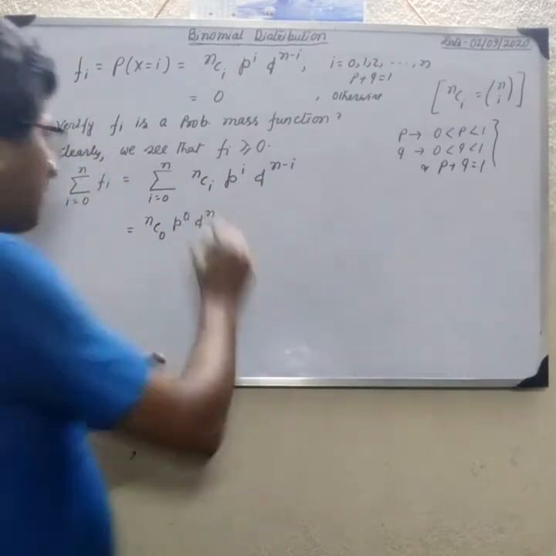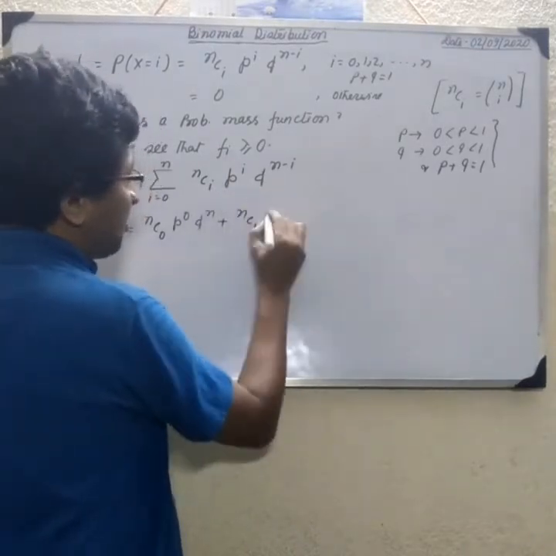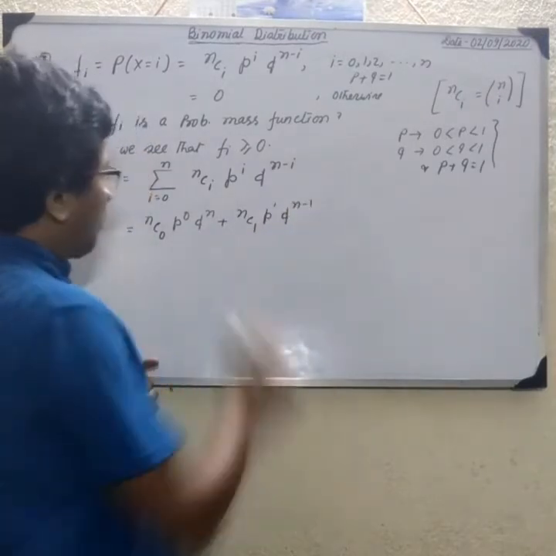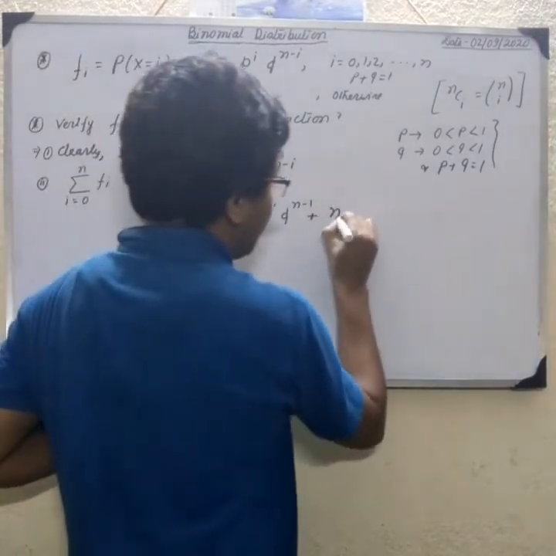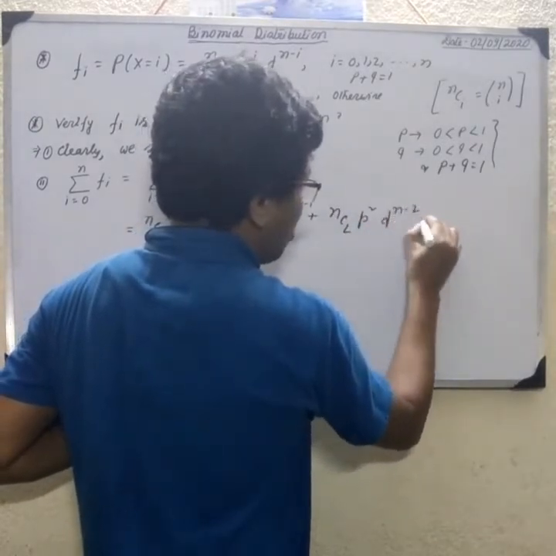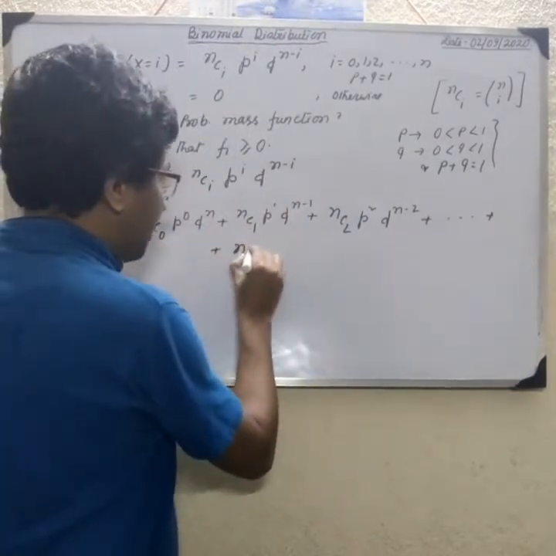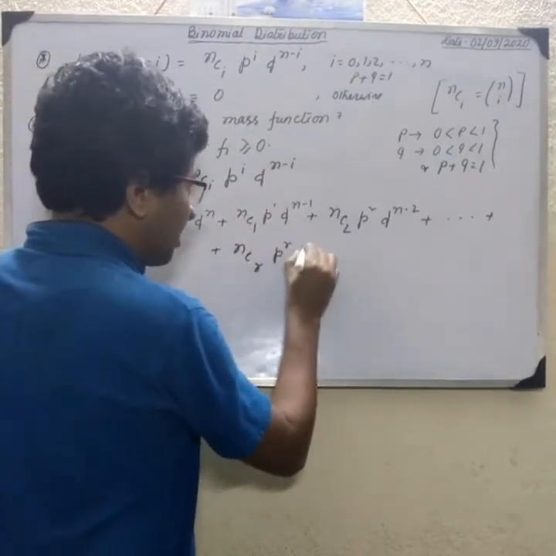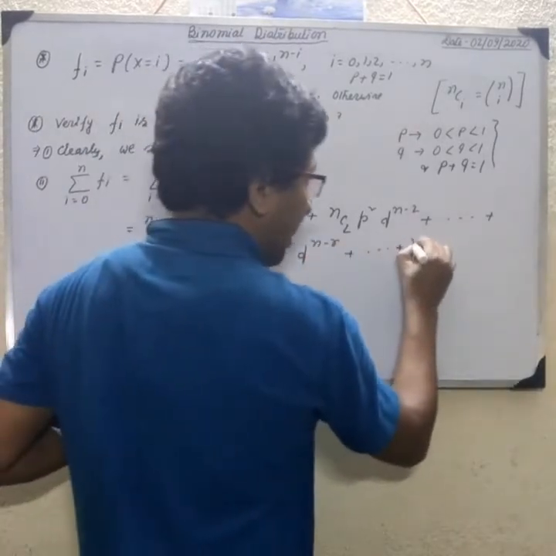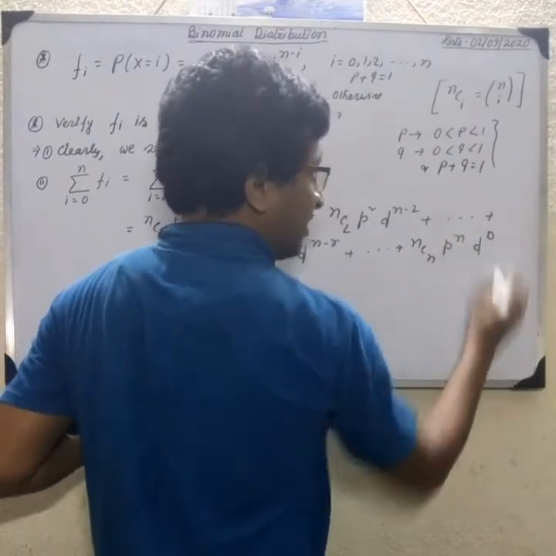Plus, for i equal to 1: nC1 p to the power 1 q to the power n minus 1. For i equal to 2: nC2 p square q to the power n minus 2, and so on. A middle term is nCr p to the power r q to the power n minus r, and so on, up to nCn p to the power n and q to the power n minus n equal to 0.